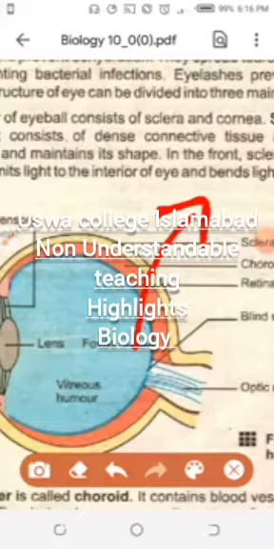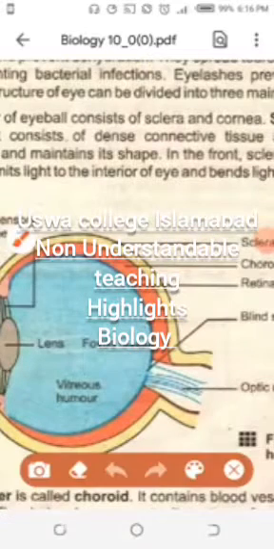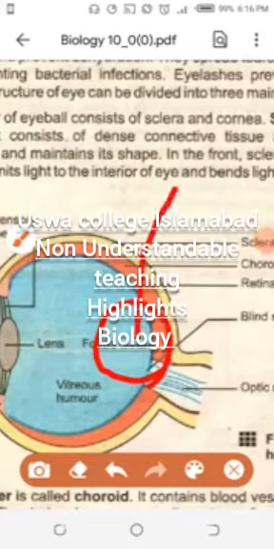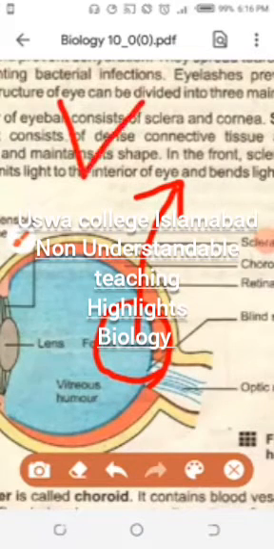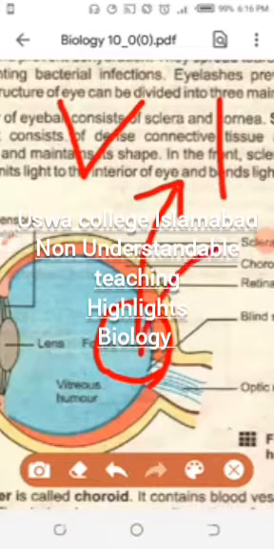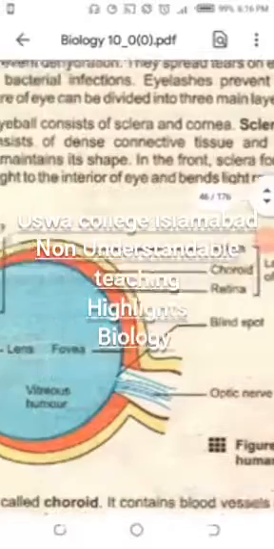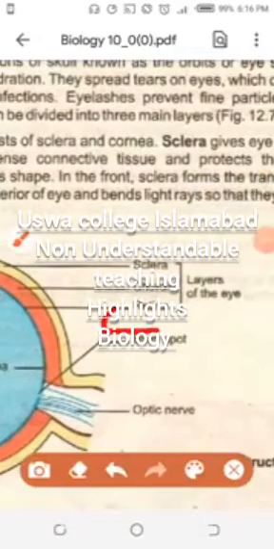Fovea centralis. This is the structure which consists of two types of cells: rod shaped cells and cone shaped cells. Cone shaped like this one, these are the cone shaped cells, and these are the rod shaped cells, present at this point, and this point is called the fovea centralis. This fovea centralis is present in the inner layer. The name of this layer is the retina.